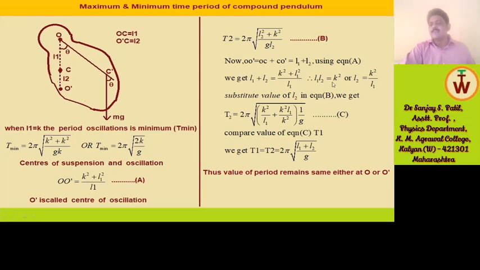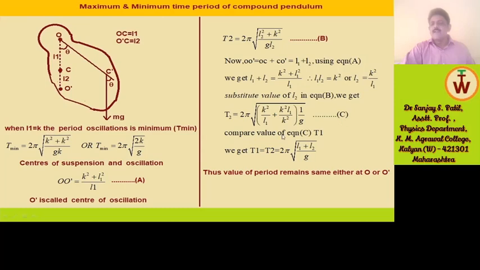Therefore, L1 × L2 = k², or L2 = k²/L1. Substituting the value of L2 in equation B, we get T2 = 2π√((k²/L1 + L1)/ (k²/L1) × 1/g). This is, suppose, equation C.